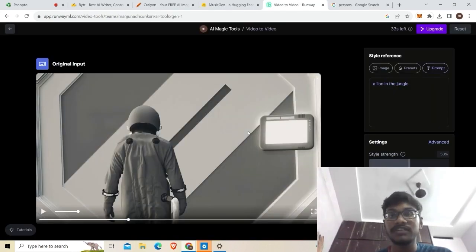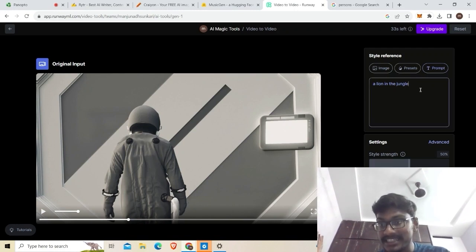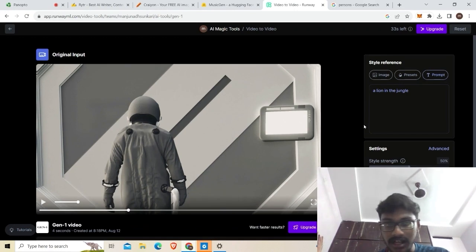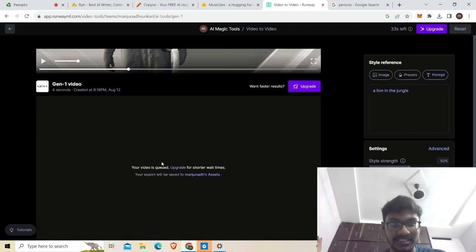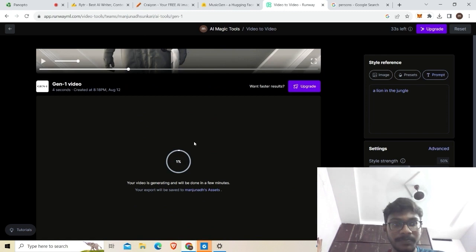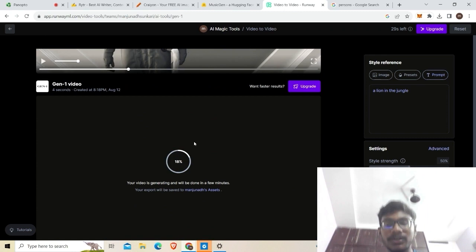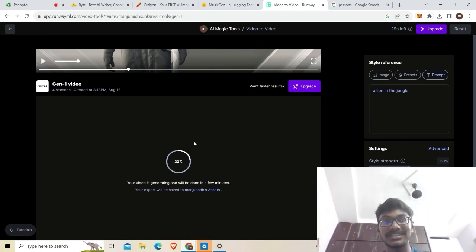Now we are looking at video generation AI tools. Here you can see a lion in the jungle. If you generate this video, I think it will ask for an upgrade. So if you pay for it, it will be more fun. You can create videos from images, like image tools. You can make a film also here, like video to video, text or image to video. By entering a prompt here, it will make a video, or by adding an image to it, it will make videos.